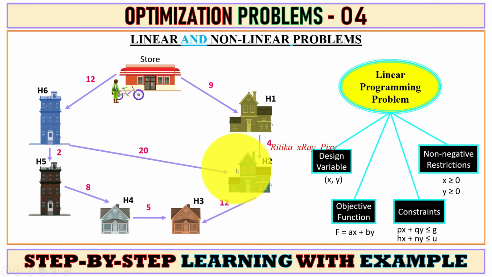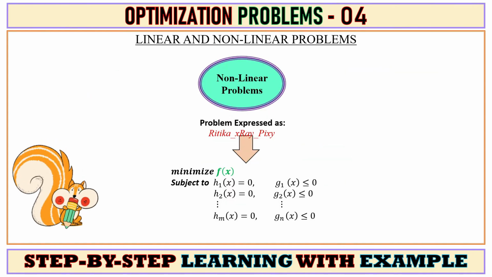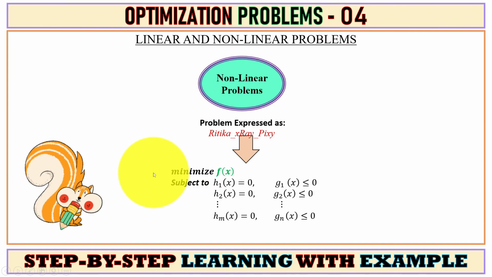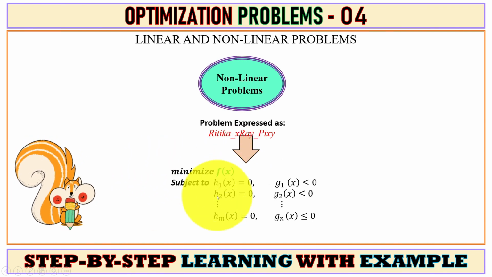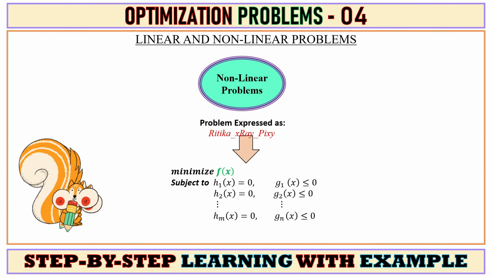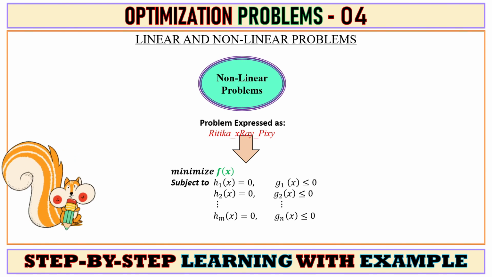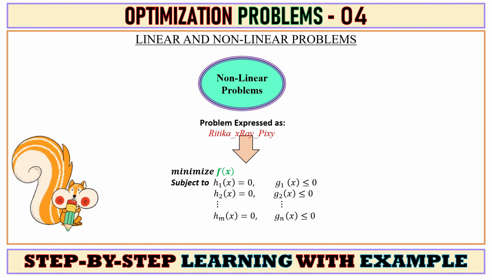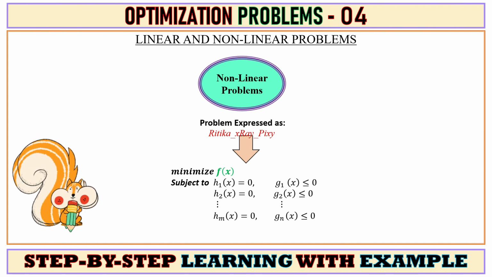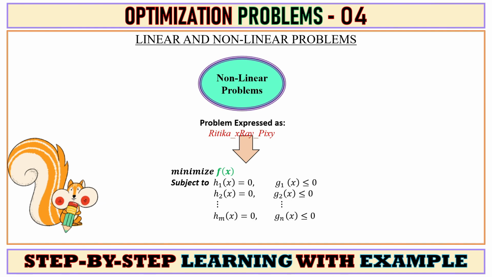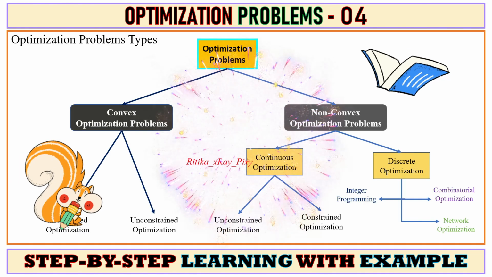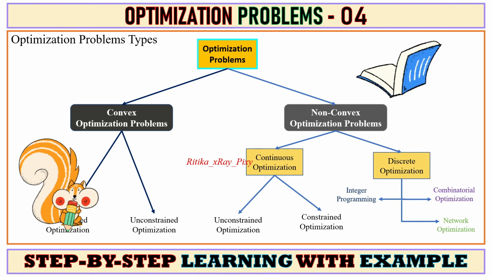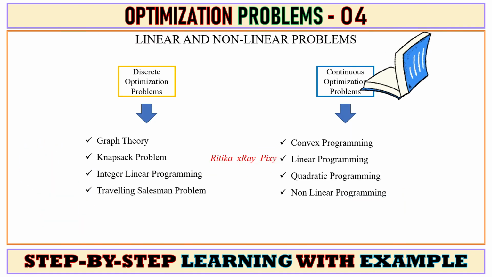Next we have the nonlinear problem. We can express a nonlinear problem as minimize any function f(x) subject to different constraints, and here we have different equality and inequality constraints that we will discuss in detail in upcoming videos. So in this video we discussed continuous optimization, discrete optimization, linear programming and nonlinear programming.